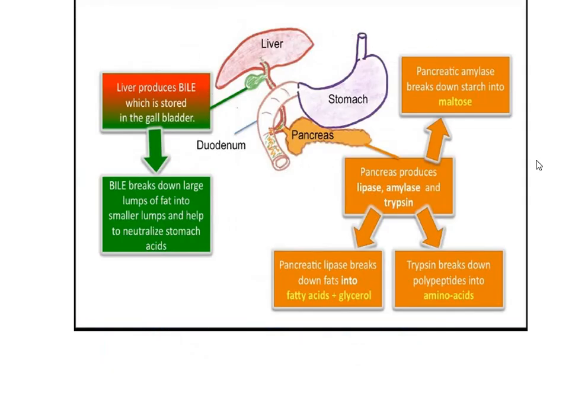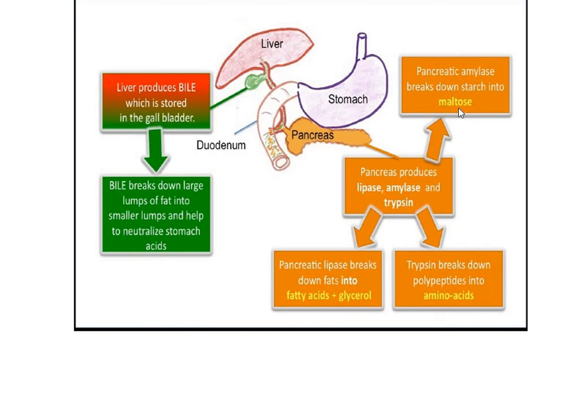Here, this is a colorful diagram just to demonstrate the different processes of digestion along with the organs. It is shown here. The liver is shown, the stomach is shown, the pancreas is shown, and the first part of the small intestine, that is your duodenum, is also shown. Now liver produces bile, which is stored in this green colored structure, that is your gallbladder. Bile breaks down the large lumps of fat into small lumps, and also helps to neutralize the acid of the stomach, as it is alkaline in nature.